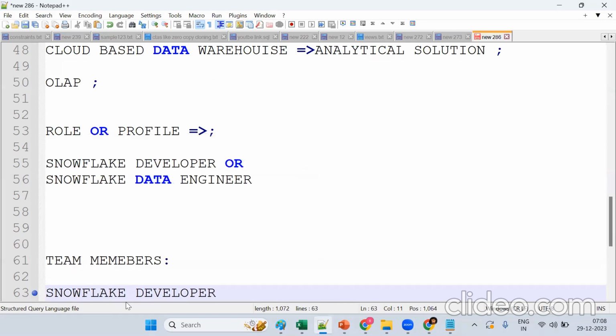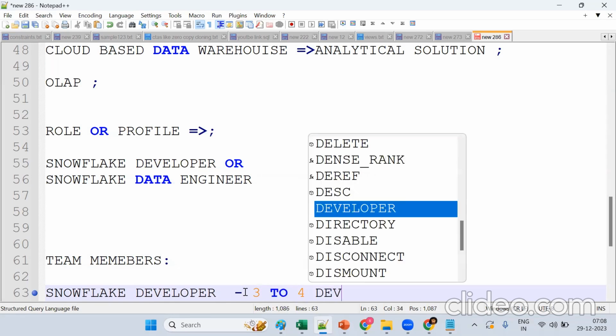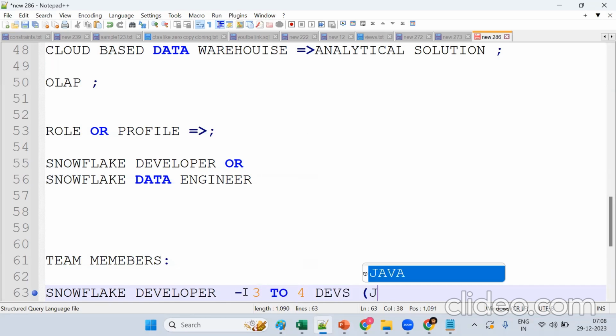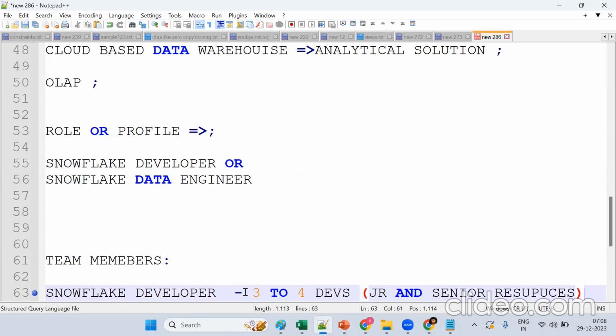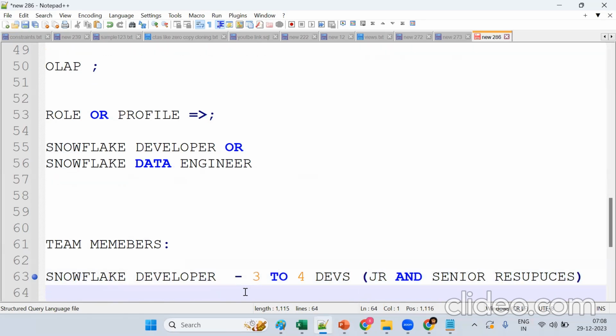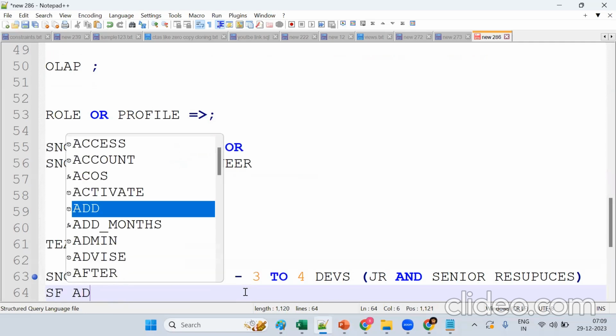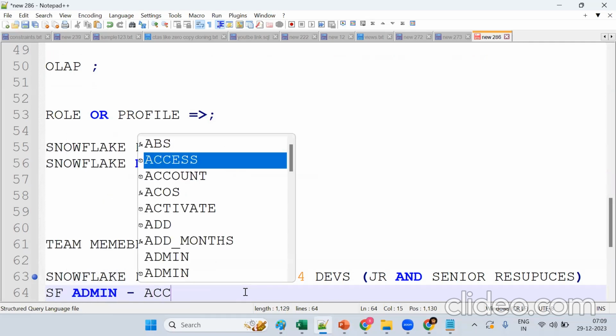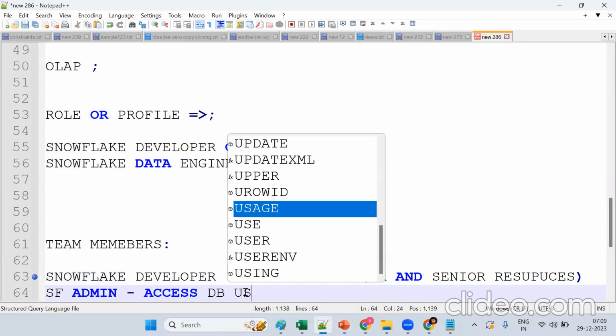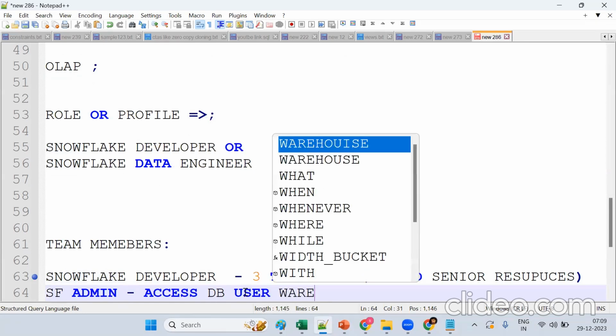There will be 3 to 4 guys; if it is a big project, there will be multiple guys. So 3 to 4 devs, with junior and senior resources. After this, which people will be there? A QA tester. Developers develop, then there's a Snowflake admin for access, database creation, user creation, warehouse. Today is just a basic overview.